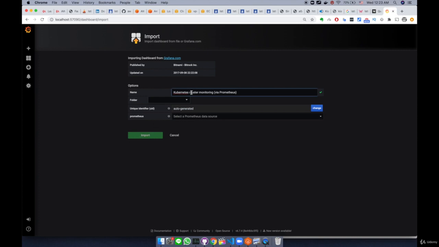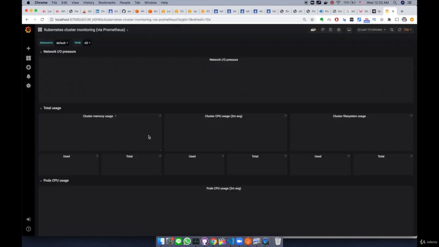After that, this is going to be a name. This is already pre-filled in this area, Kubernetes cluster monitoring via Prometheus. Next, under this Prometheus, we need to click this drop down, and I need to click Prometheus. This is going to be the data source. Click Prometheus, and then this green import button is going to be enabled, whereas before it was grayed out. So now click import, and that's it.